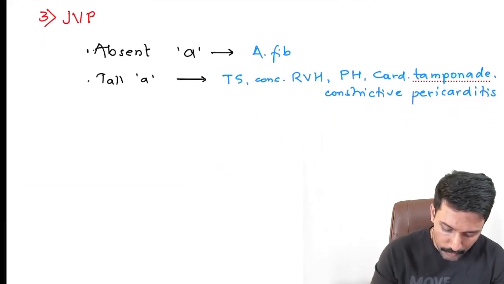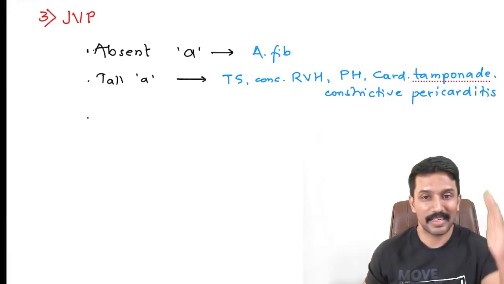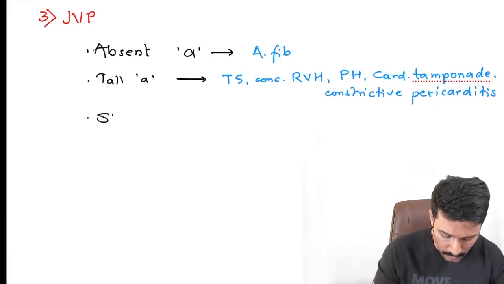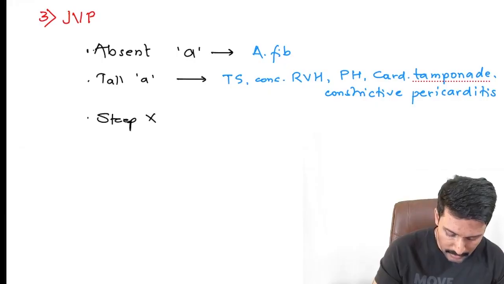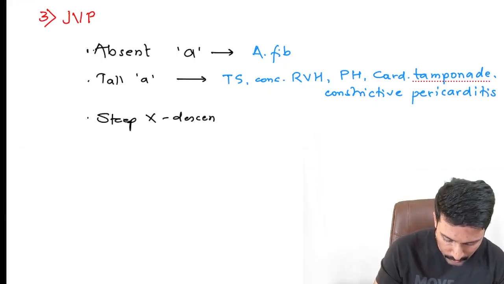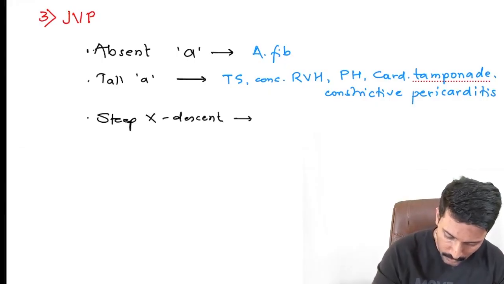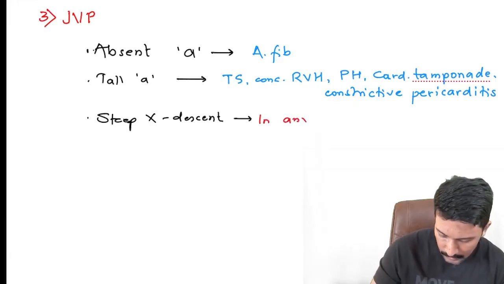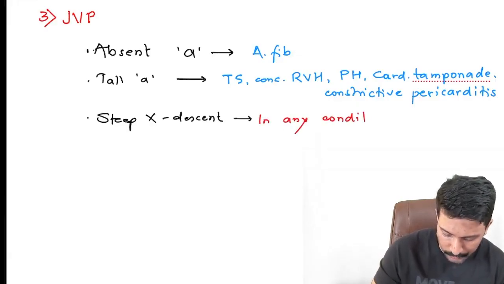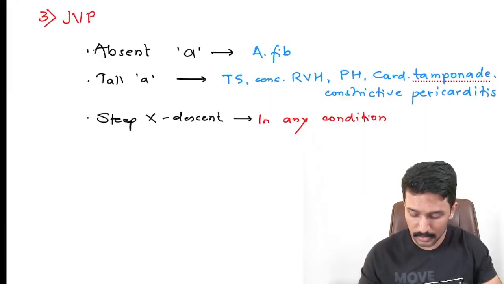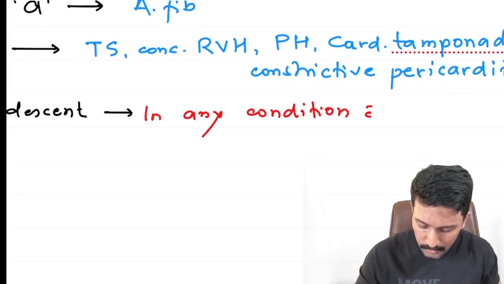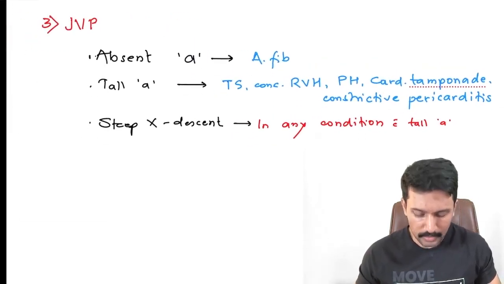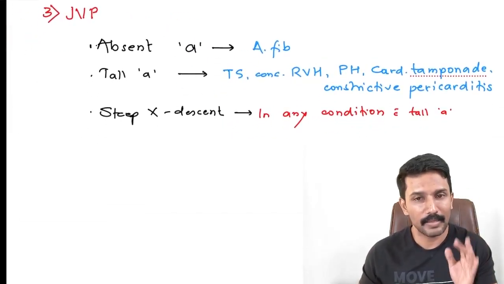And by default, whenever you have tall A wave, the X descent becomes prominent or steep. So you get steep X descent in any condition with tall A wave. So if A wave is tall, the X descent appears steep. Okay, so we are now done with A wave and the X descent.